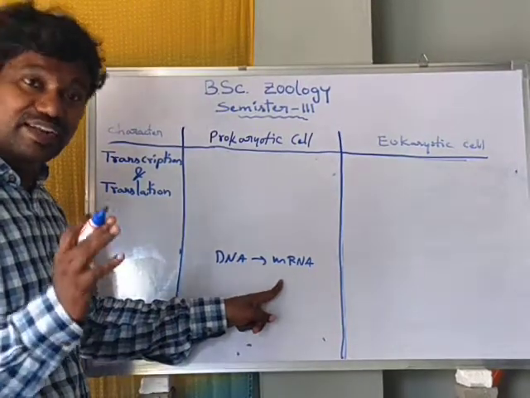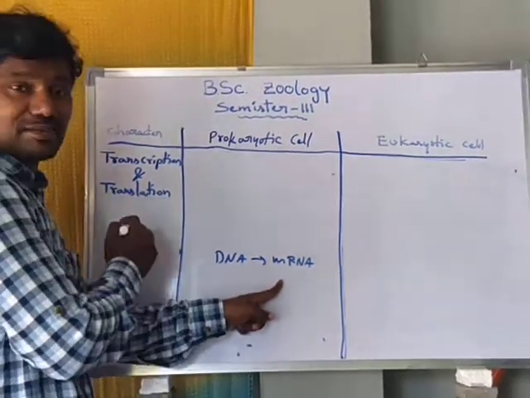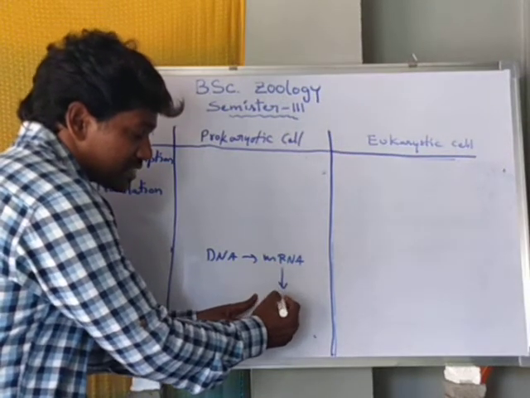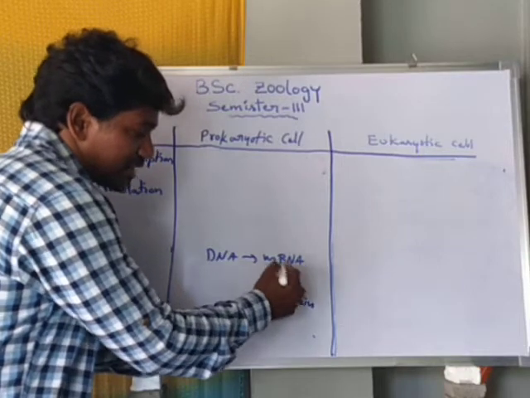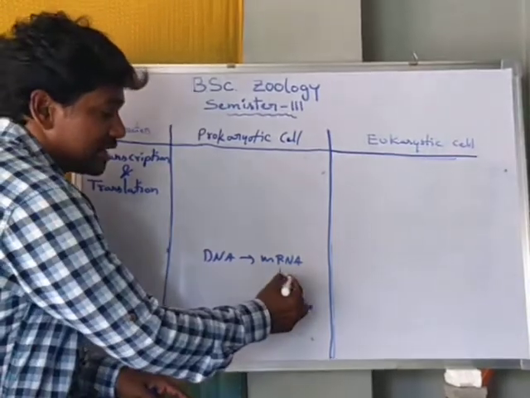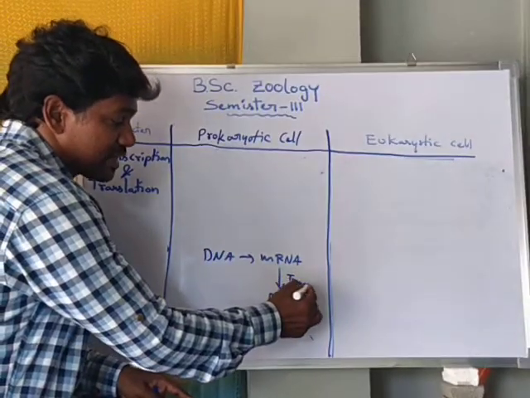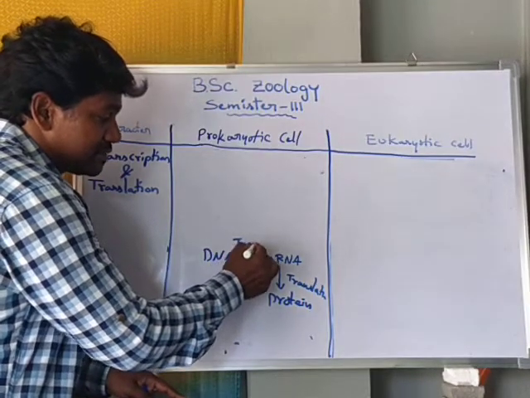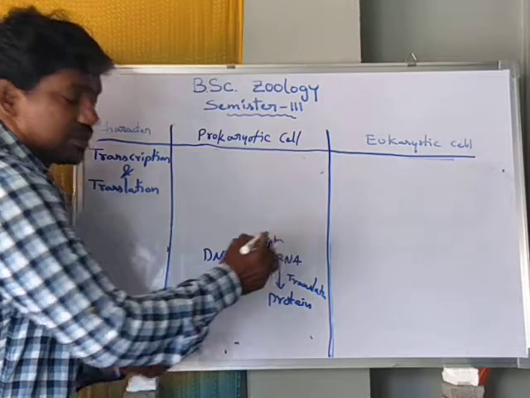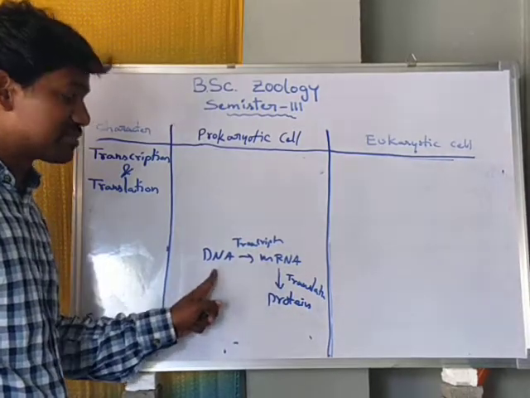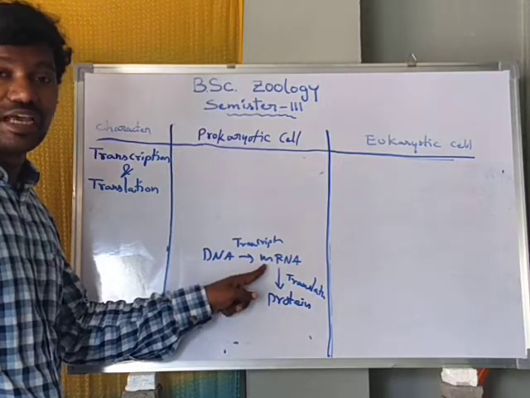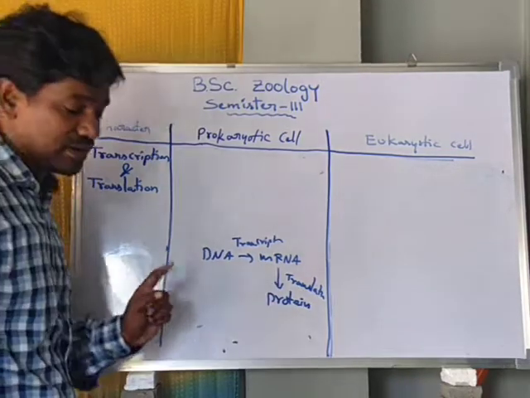Translation means mRNA produces proteins. So transcription means mRNA comes from the DNA, and the proteins produced from the mRNA is called translation.